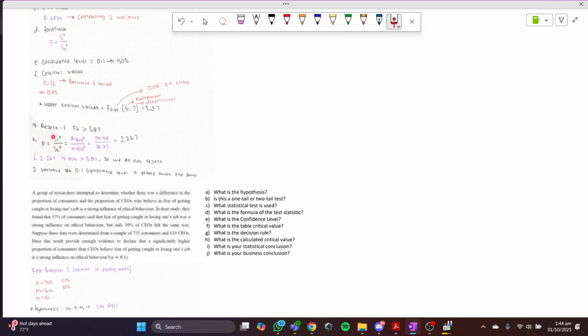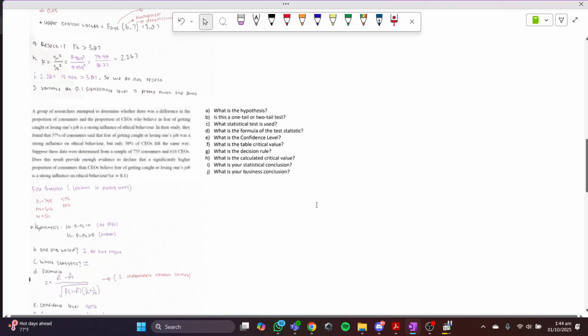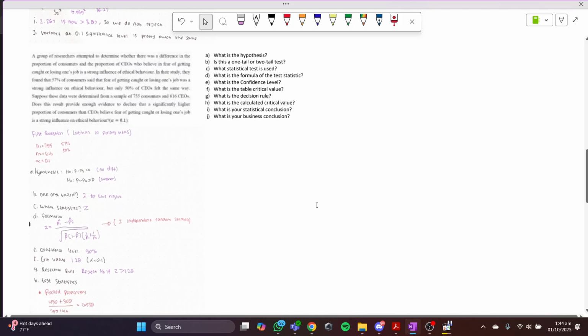Okay, so you just put in the s you can get from your calculator, and you square it by 2, and you will find 2.267. And it is not bigger than 0.87, so we do not reject. And the conclusion is that the variance at 0.1 significance level is pretty much the same, according to ChatGPT. Okay, on to the third question.